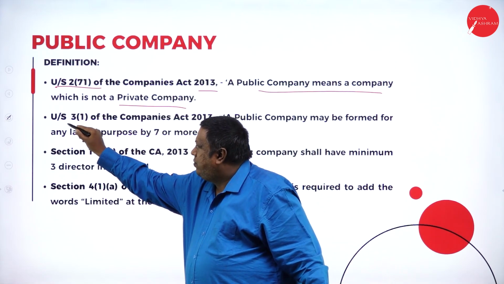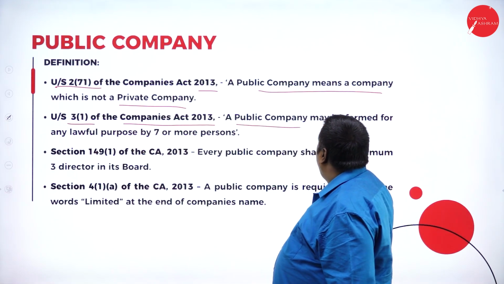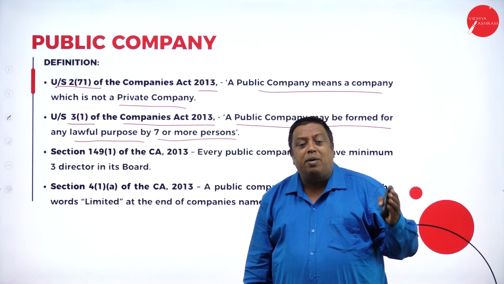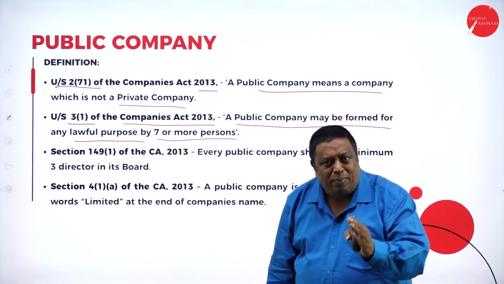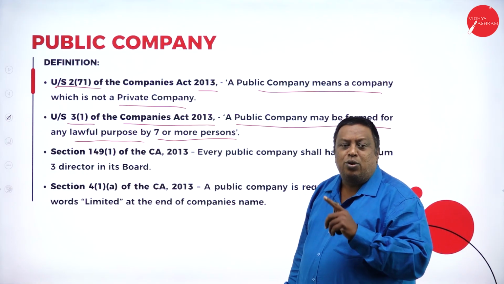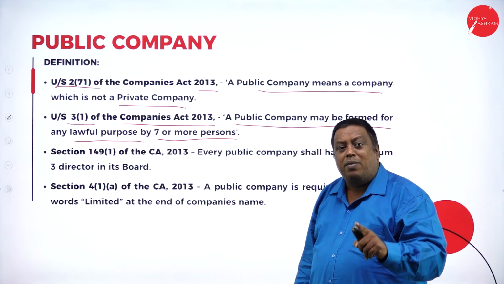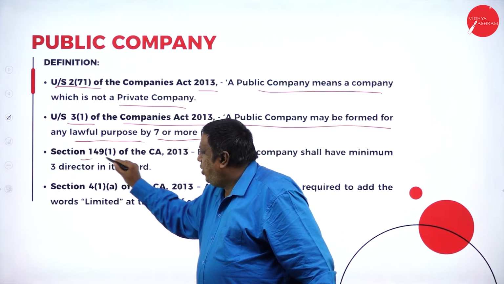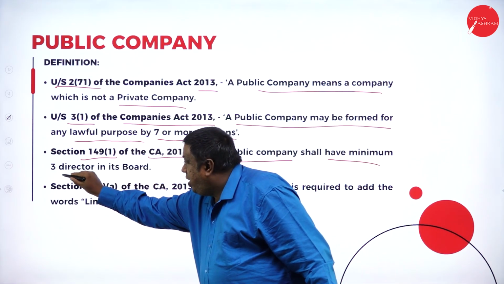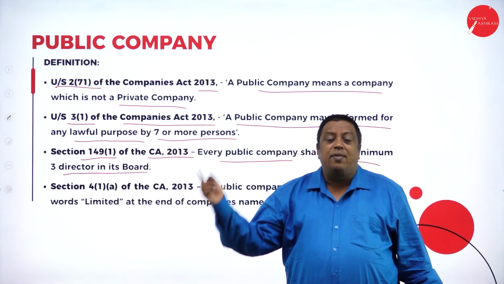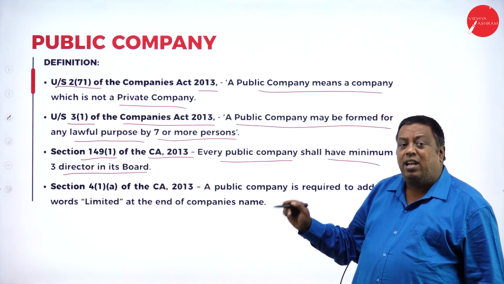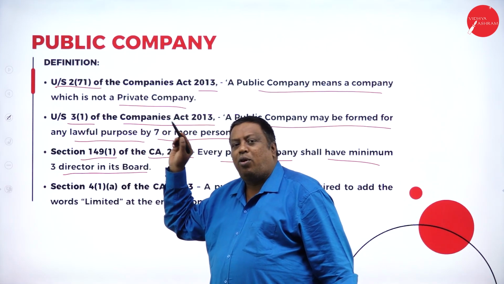Under Section 3, Subclause 1 of the Companies Act 2013, a public company may be formed for any lawful purpose by 7 or more persons. The minimum number of persons required to form a public company is 7, and there is no limitation for the maximum number. For minimum, we have 7 members. Under Section 149(1) of the Companies Act 2013, every public company shall have a minimum of 3 directors on its board. They are saying that every public company should compulsorily have at least 3 members as the board of directors as per Section 149 Subclause 1.